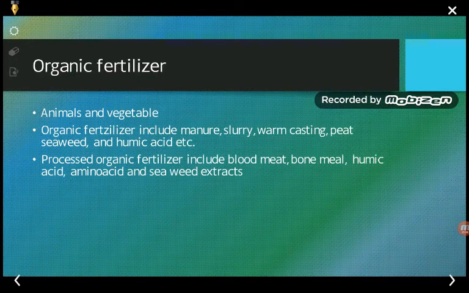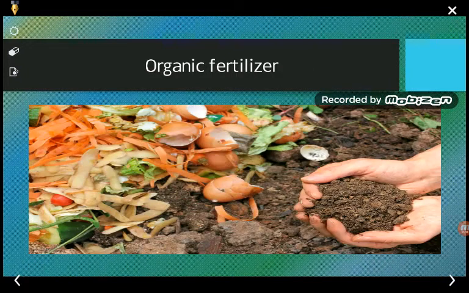So one can say that processed organic fertilizers are the fertilizers which can be attained after the processing of the organic matter. जब हम organic matter को process करते हैं, उसके बाद एक fertilizer तैयार करते हैं, mainly for certain objectives. So consider if a certain dog is given a pedigree, so it will be mixed with some type of blood meal, so you can say that these are the fertilizers which are processed. That's why they are said to be the processed organic fertilizers.